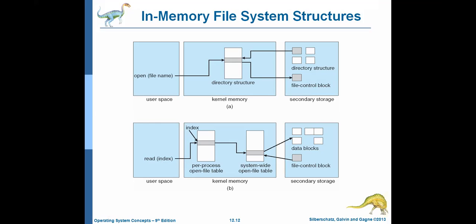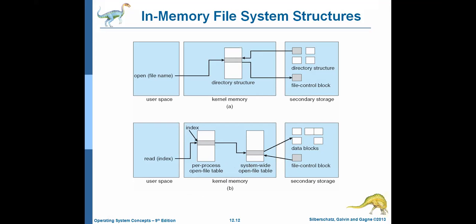So instead of accessing from the secondary storage, every time we want to check for a file in the secondary memory, the CPU cannot access the secondary memory, right? So for that purpose, the information related to the open file will be sent to the system-wide open file table. Whenever the information is available there, the CPU can access it. Why? Because the system-wide open file table information is in the kernel memory, right? Kernel memory is main memory. The operating system is a part of main memory, right?